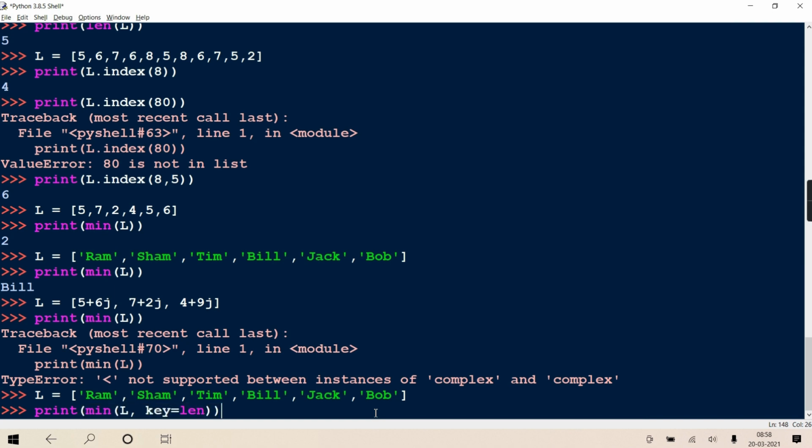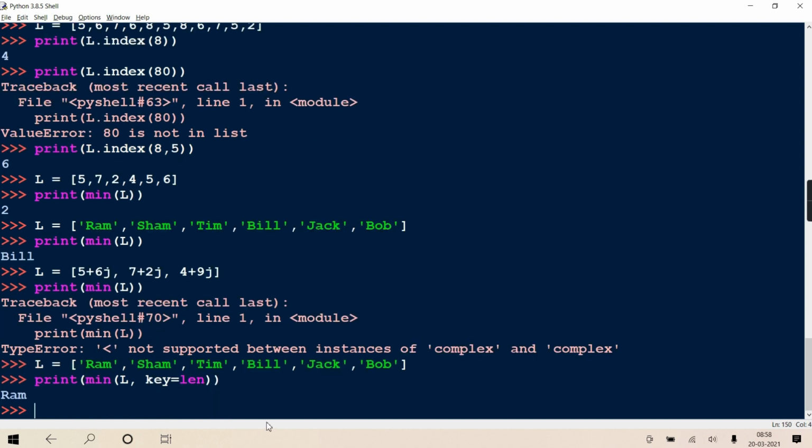That key is an argument, and you give the name of the function on the basis of which the minimum is to be found. So it will calculate the minimum on the basis of the length function. Who is with the minimum length? Tim is first, Bob is also there, but who is the first one with minimum length? Ram is there, with 3 length. Clear? So Ram is with the least length.